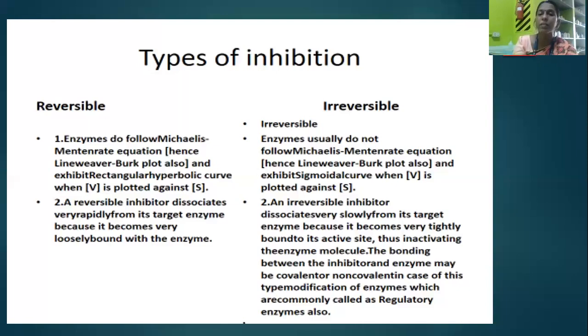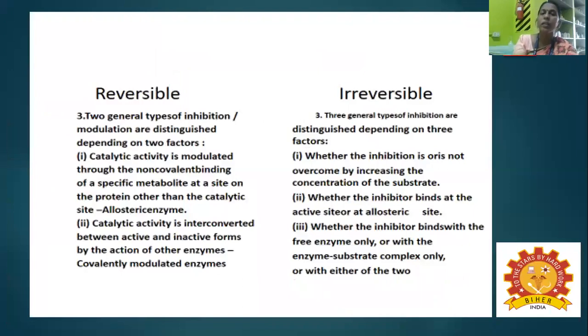And then irreversible inhibitors can dissociate very slowly from the target enzyme because they become very tightly bound with the enzyme, especially at the active site. So then it automatically inactivates the enzyme molecules. The bond between the inhibitor and the enzyme may be a covalent bond or a non-covalent bond. Enzymes with covalent modification or non-covalent modification are called regulatory enzymes.